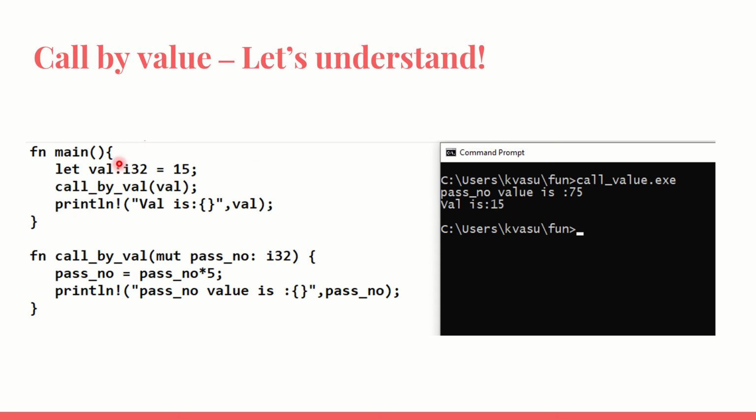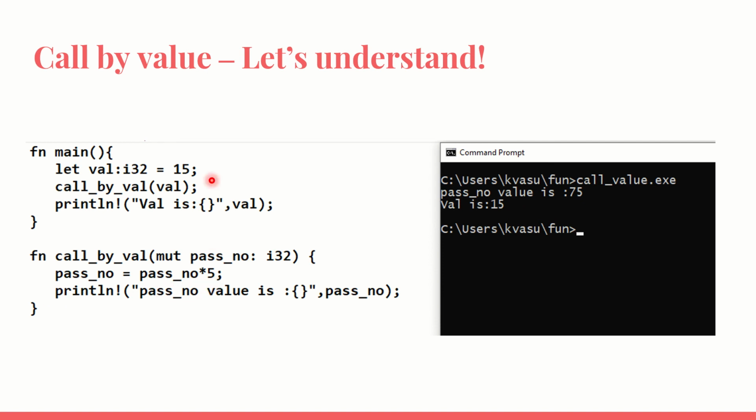You can see that I have got something called VAL here, and it has got the value 15. And call by val, I'm calling, and immediately it will go here, but you can see that I'm passing the value. What is val? Val is 15. Now here I pass it as val, but I catch it as pass_number. So I pass the copy of val into pass_number, and I multiply this pass_number by 5.